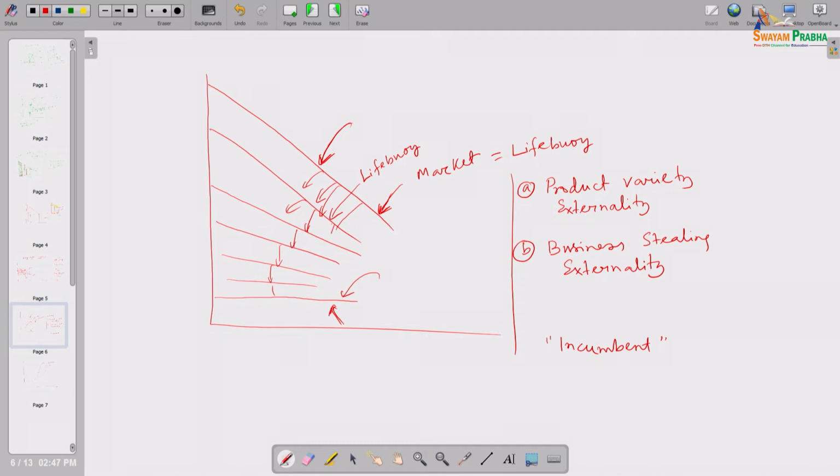The first question, cost structure we know. What is his revenue structure? Whether his demand curve will be downward sloping or horizontal? Definitely downward sloping. Why downward sloping? As in the earlier diagram we have done, as more and more producers enter, those curves will shift leftward, but those will be downward sloping only. It will be a relatively flat curve, that is a different question, but those will be downward sloping only.